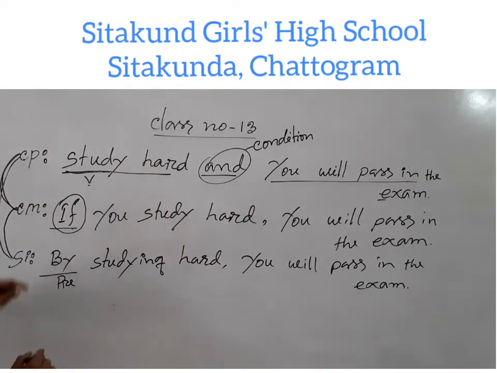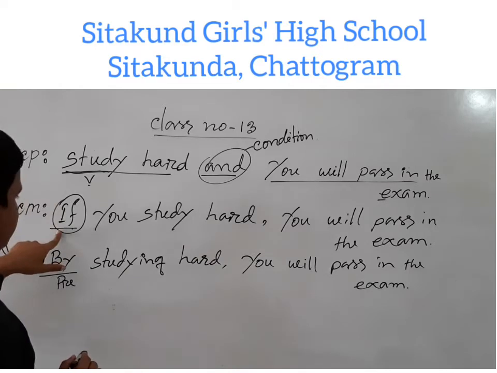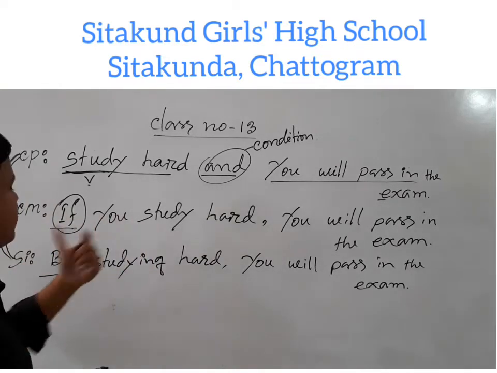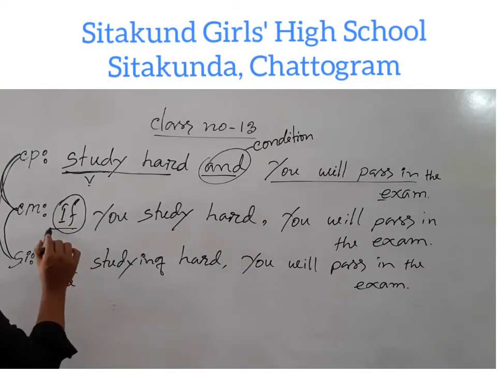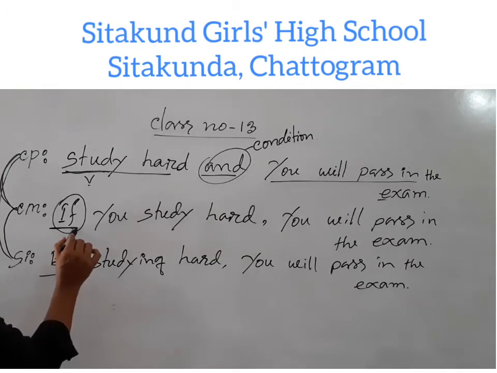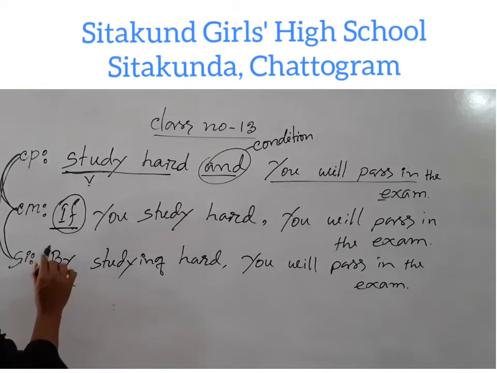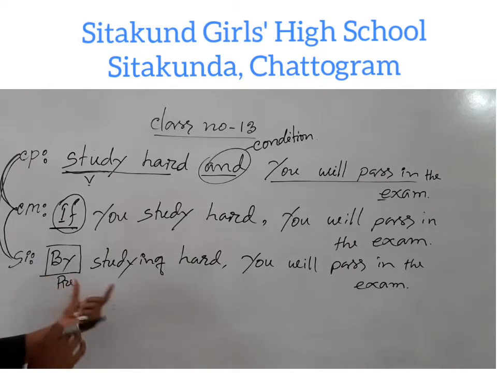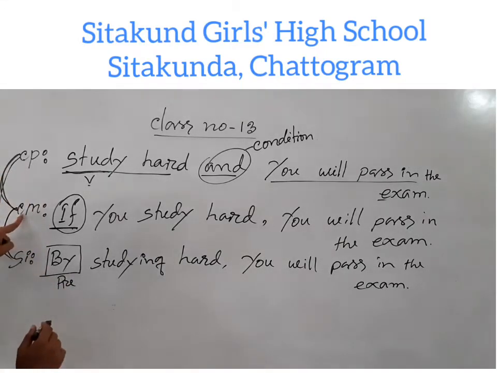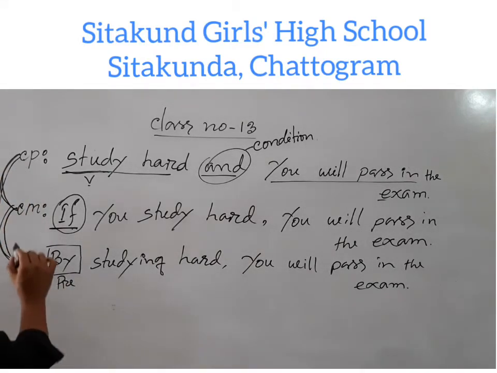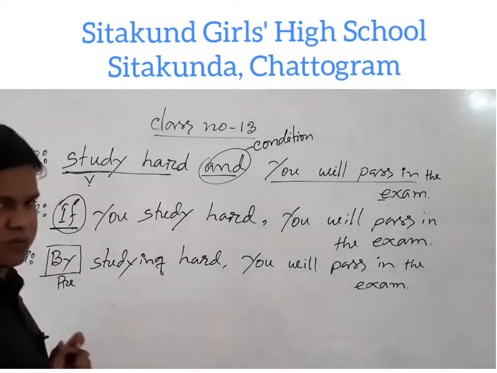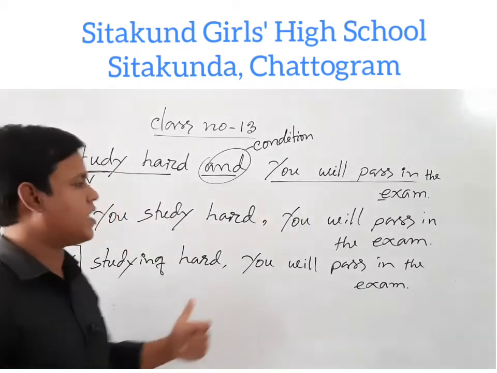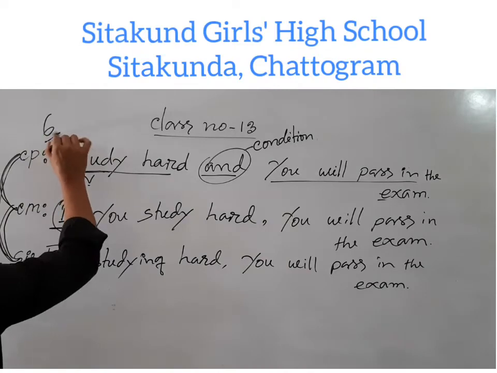Complex to simple, that means if the complex sentence contains the subordinating conjunction if, then we have to use the preposition by if we want to make a simple sentence. That means complex to simple, simple to complex and simple to compound. That means there are 6 sentences.